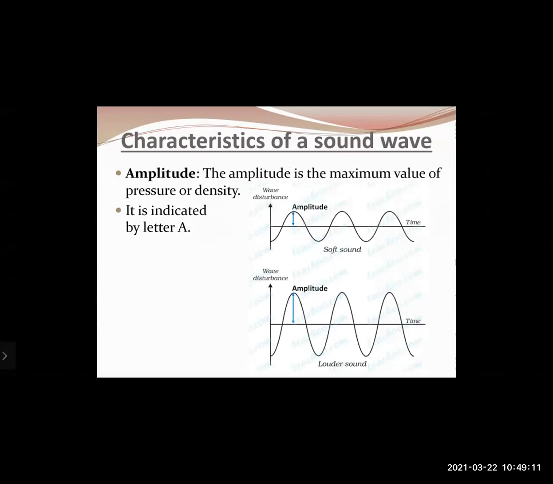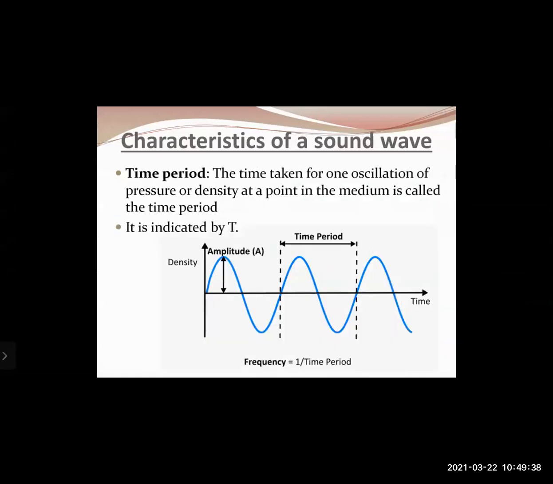The amplitude is the maximum value of pressure or density, and it is indicated by the letter A. That means the difference in pressure between a compression and rarefaction will be the amplitude of a sound wave. The amplitude of a sound wave determines how loud or soft a sound is. A sound having a higher amplitude will be louder, whereas a sound having a lower amplitude will be softer.